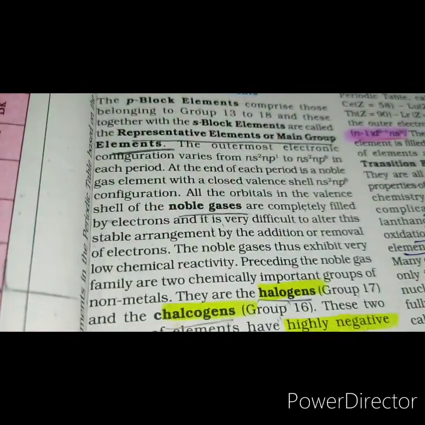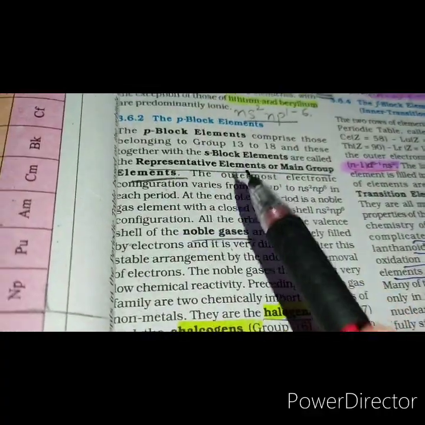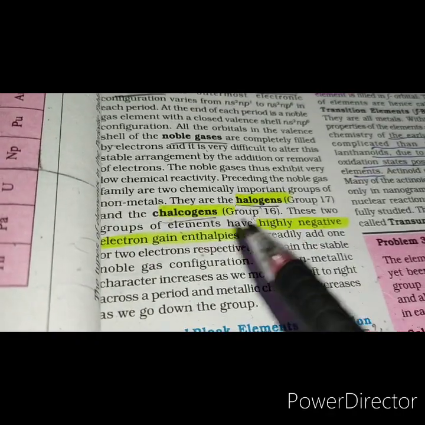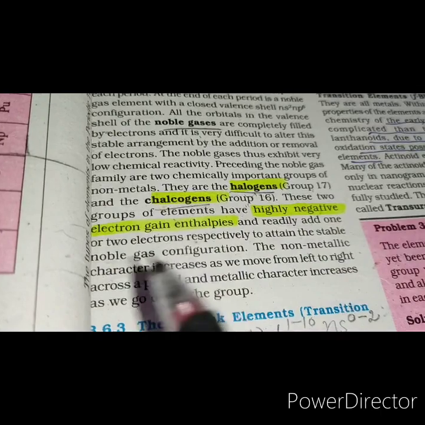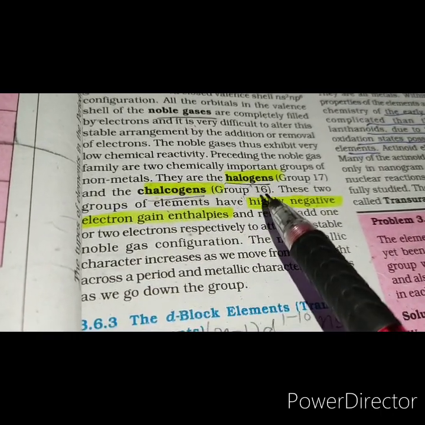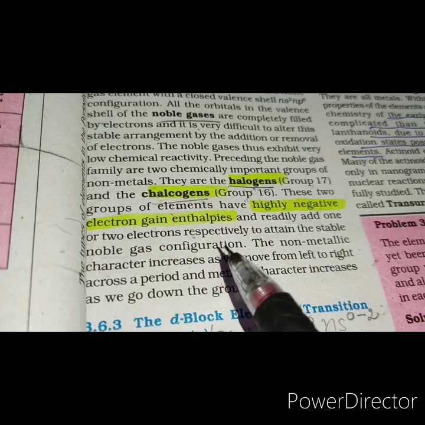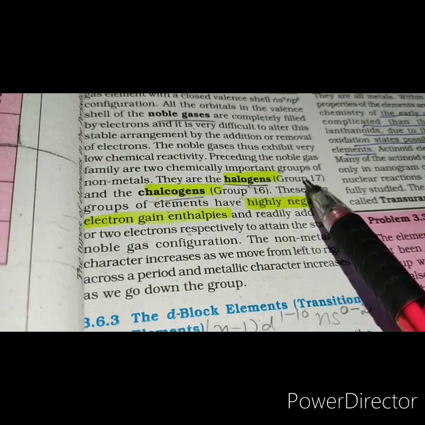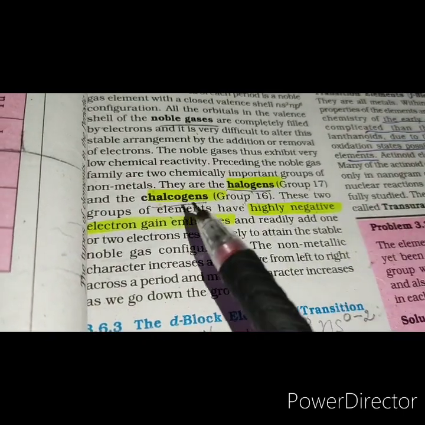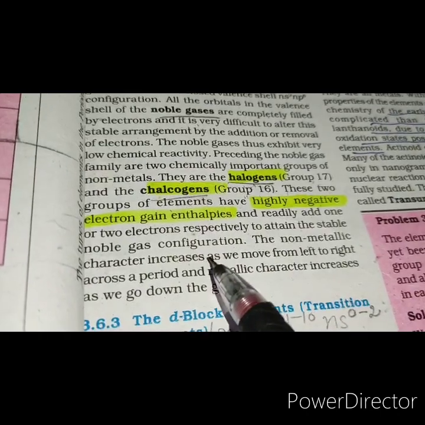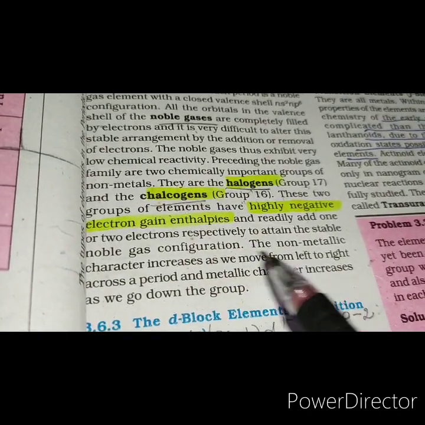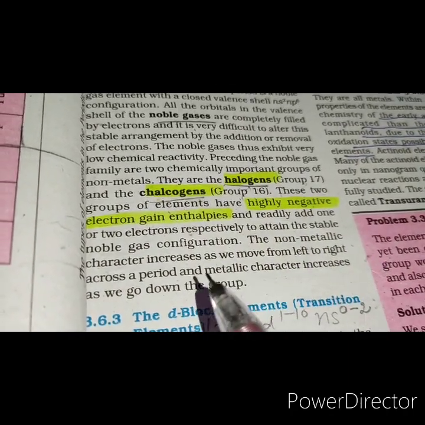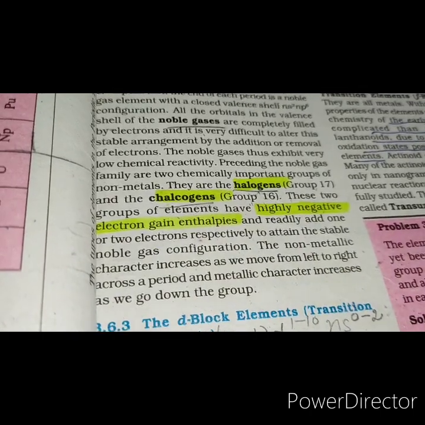So we have now discussed the P block and the S block elements. These two groups of elements, halogens and chalcogens, have highly negative electron gain enthalpies because after gaining the electrons, they will become equal to the nearest noble gas. For example, a halogen wants just one electron to become equivalent to the nearest noble gas, and a chalcogen requires 2 electrons to become equivalent to the nearest noble gas. That is, every system in the universe wants to attain stability by gaining or by losing electrons.